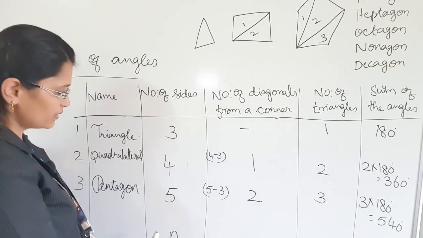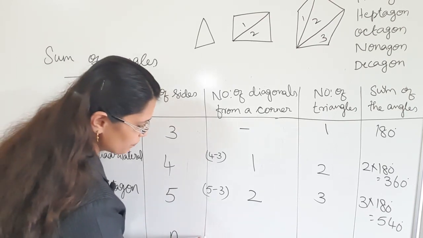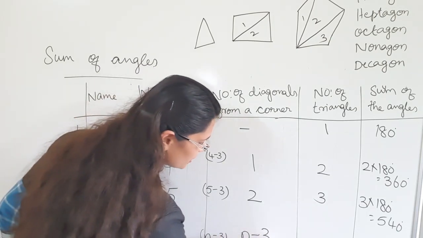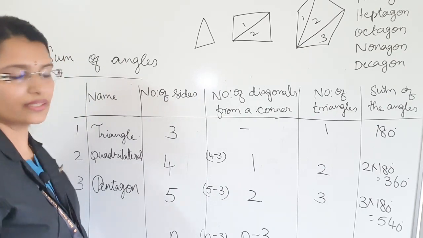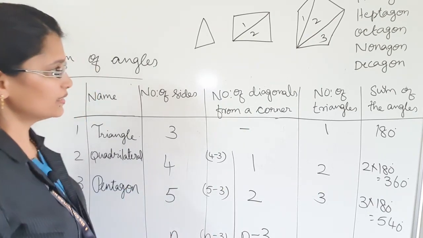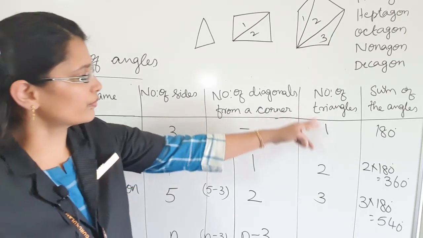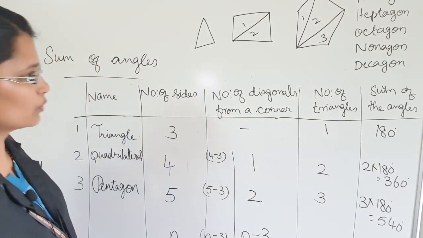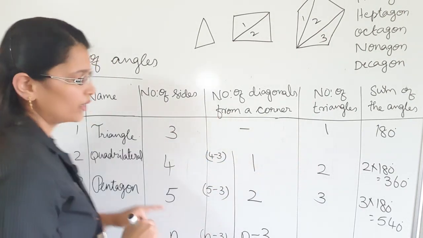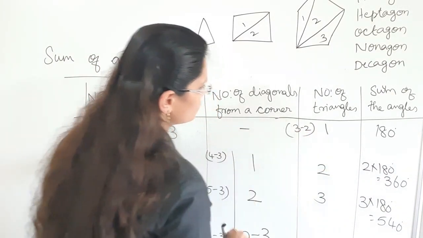Okay. So, children, like that, if it is n-sided figure, you will get n minus 3. That is n minus 3. You can write like that only, n minus 3 diagonals you will get. Then number of triangles. Here number of triangles is equal to 1. Number of sides is equal to 3. Number of triangles is equal to 1. So, number of sides minus 2 is equal to 1.